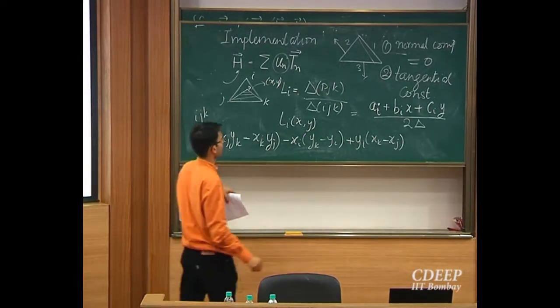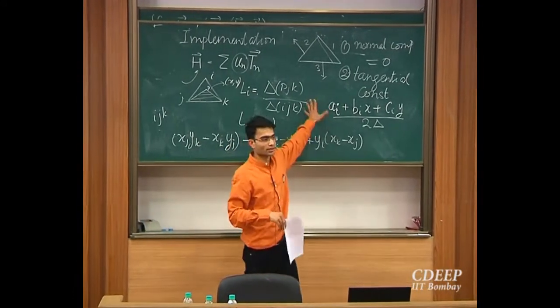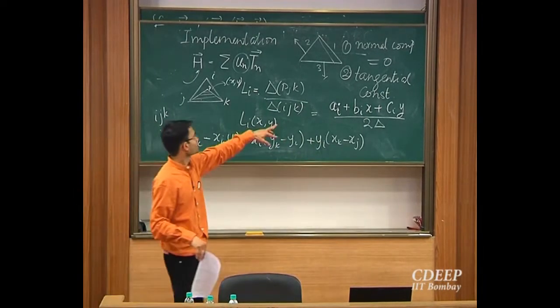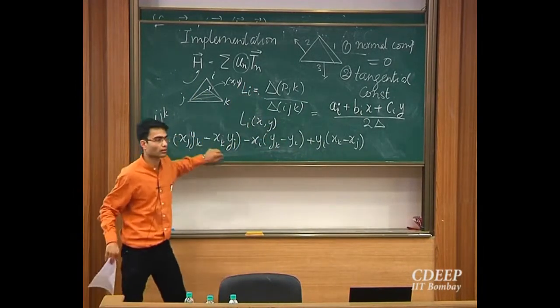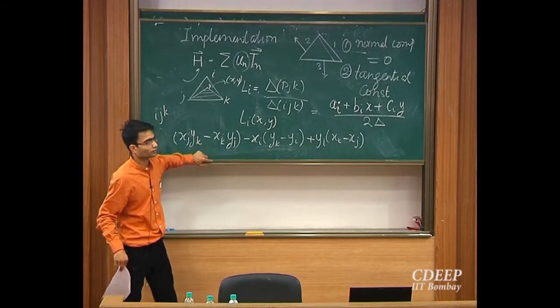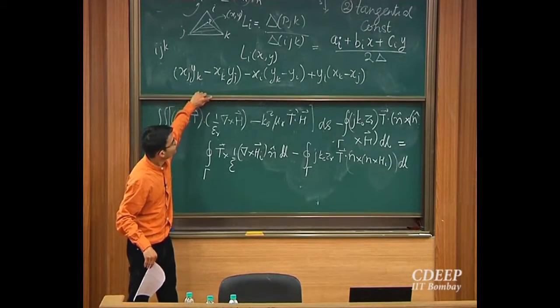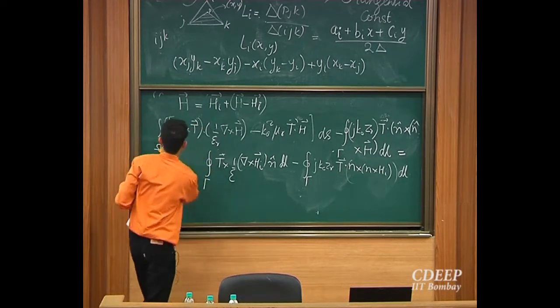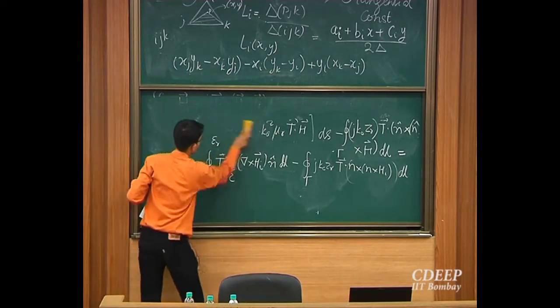Okay, so I've defined this scalar function. This is a scalar function, right? When x and y become the node coordinates, I get this L should be 1, obviously. So we are almost there. All we have to do now is, I'll show you how to construct this T.